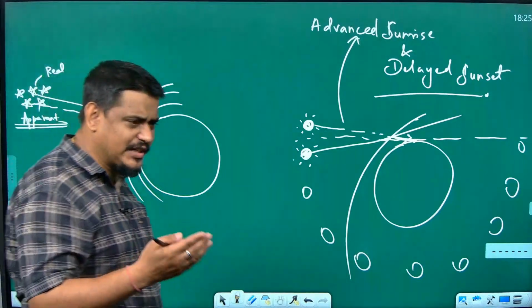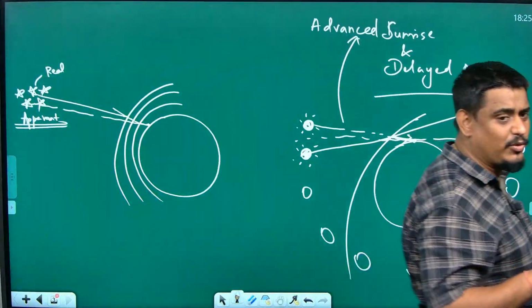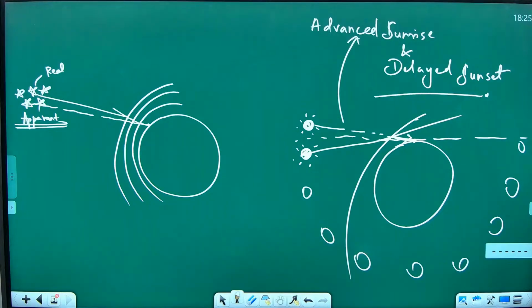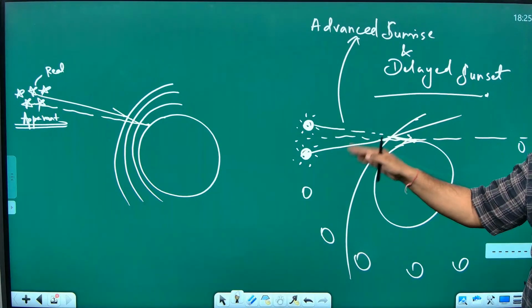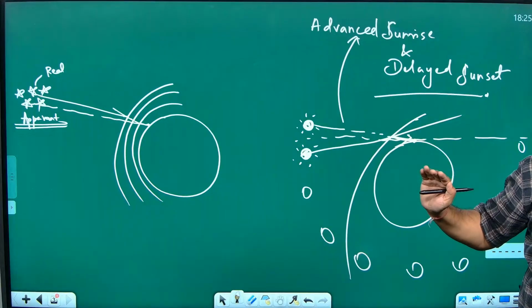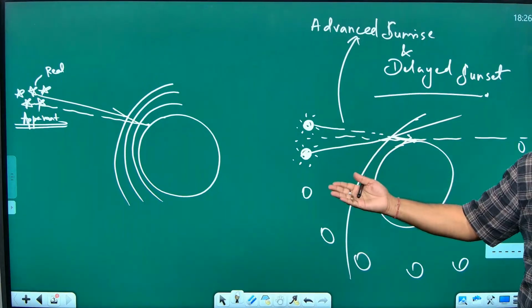So we can see only sunrise, we cannot see sunset. Sunset can be seen only on the western coast, Goa, Mumbai, Cochin. That side you can see sunset, and here you can see sunrise. So the sunrise we see from our Chennai beach is actually going to happen 2 minutes later scientifically, but we see it 2 minutes earlier.